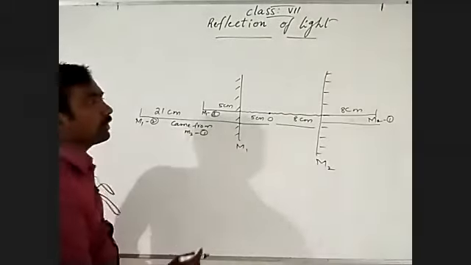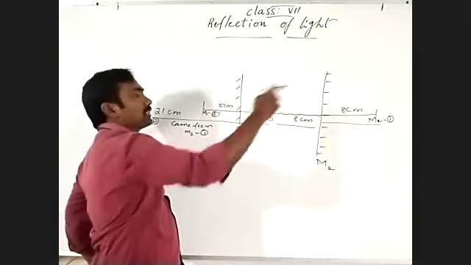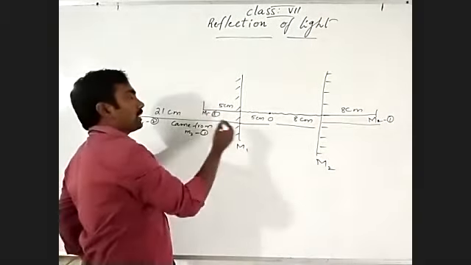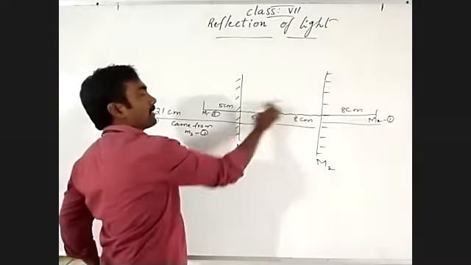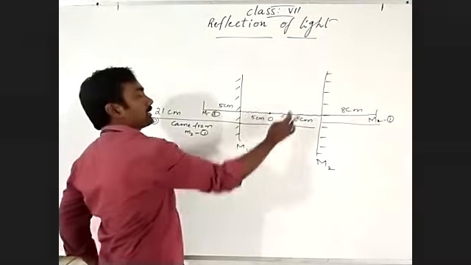Now again, this image should form in that mirror. This is 5, and this is 5, and this is 8: 5 plus 5 is 10, 10 plus 8 is 18.